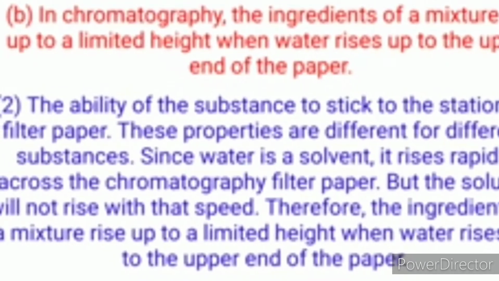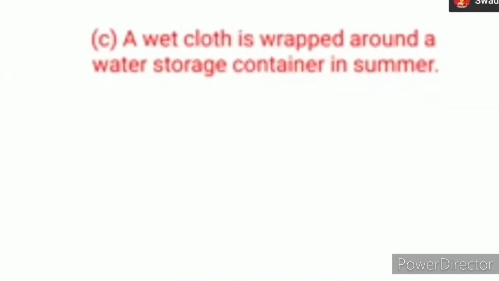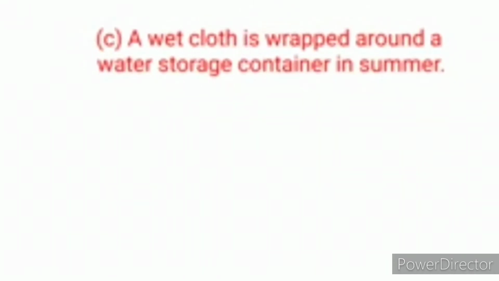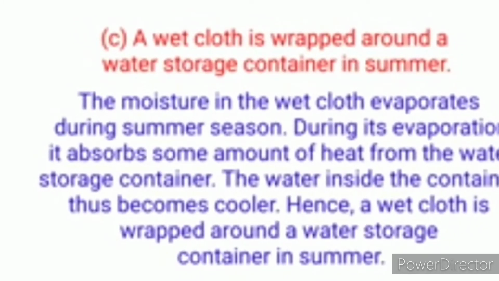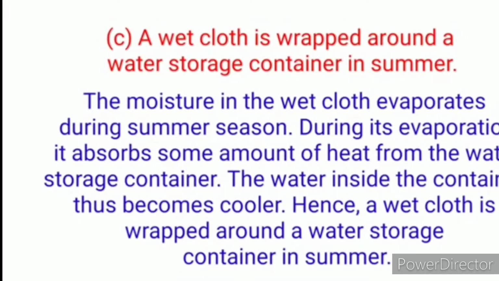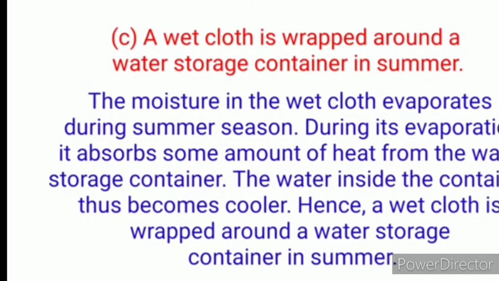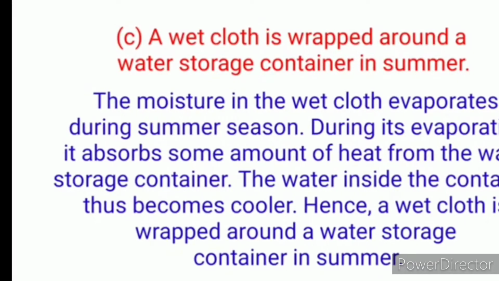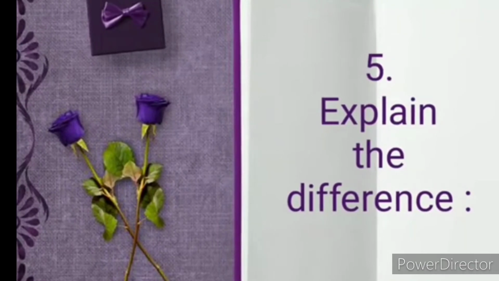After looking at this question, the next question is here. Question C. A wet cloth is wrapped around a water storage container in summer. In summer, we often see a wet cloth wrapped around drinking water containers. Very easy: the moisture on the wet cloth evaporates during the summer season and it helps to keep the temperature of the water normal.